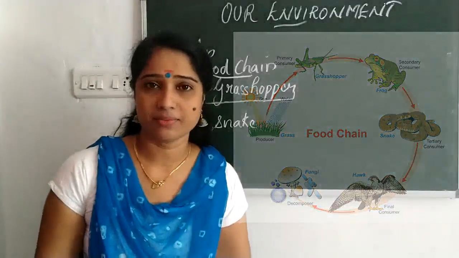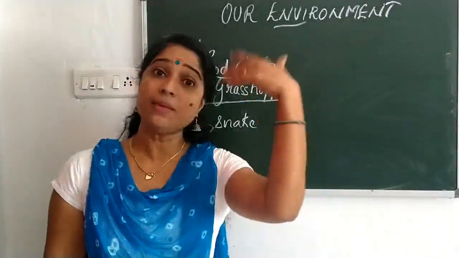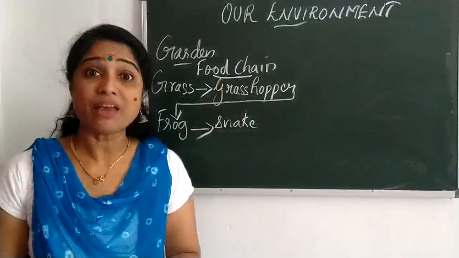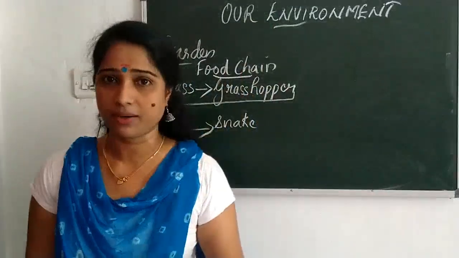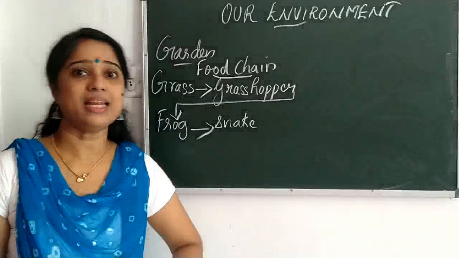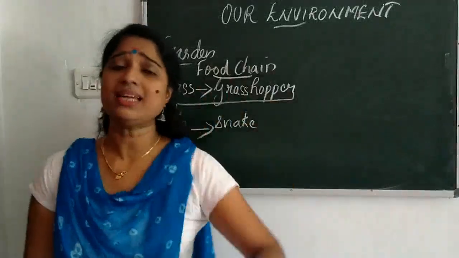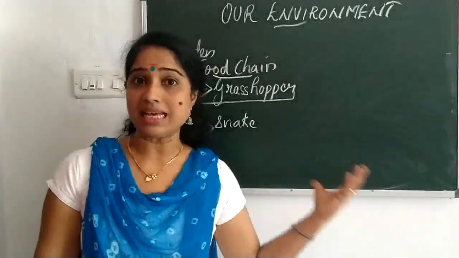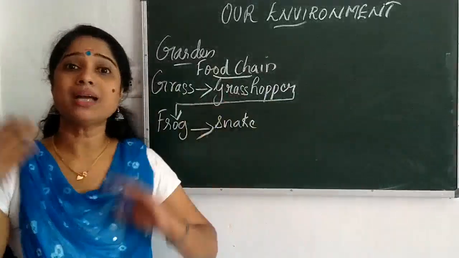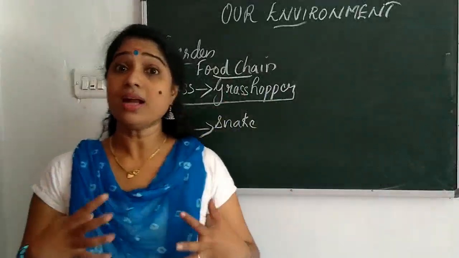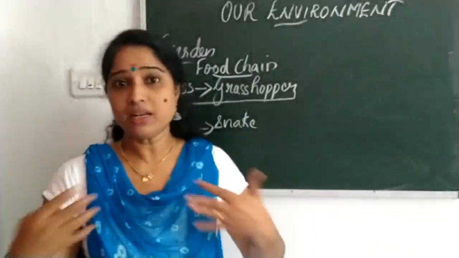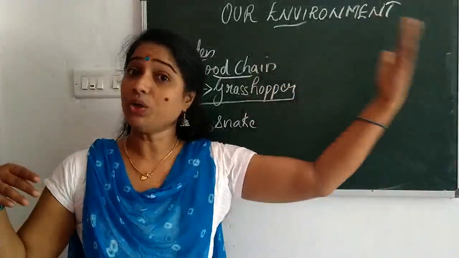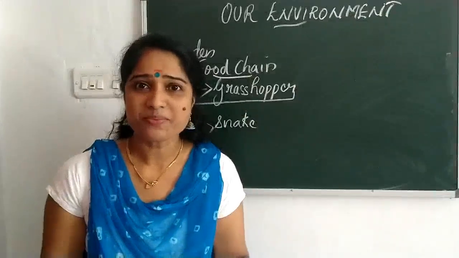No one is safe there. Maybe the ultimate organism may be safe. We can't say the snake is also safe there, if a hawk can eat the snake. Sometimes an owl can eat the snake. So we can't say the snake is safe there. Almost all the organisms are under threat of being eaten by other organisms. We know that now we are safe here. But once we go to the forest, are we safe there?